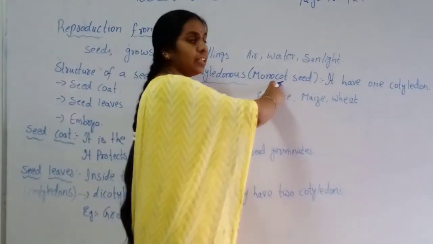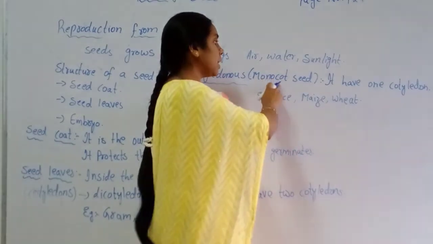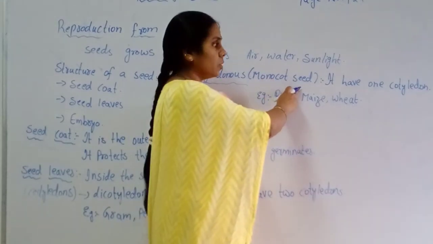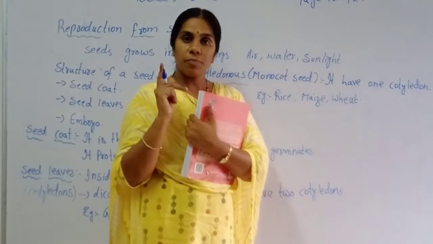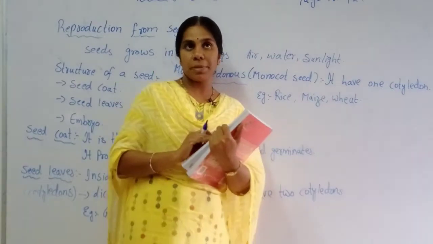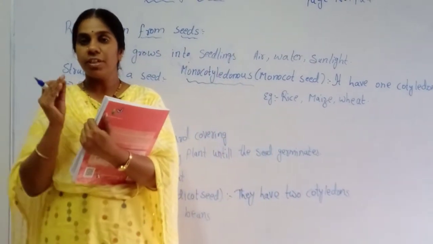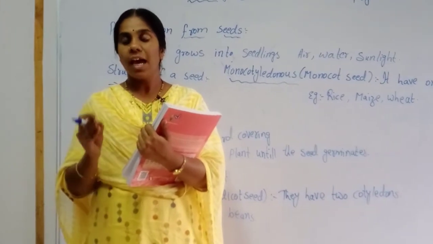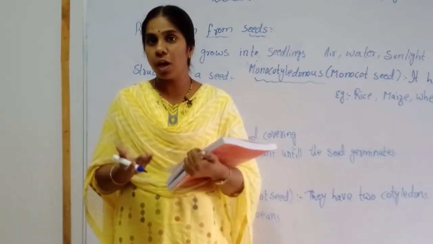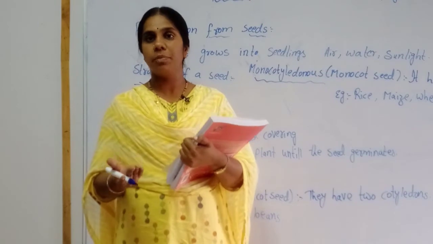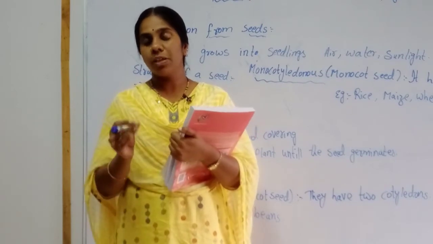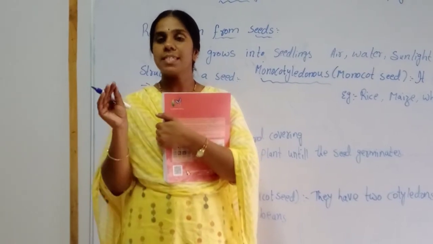Monocotyledonous, we can call them monocot seed also. They have only one cotyledon. For example, if we take rice, maize and wheat, can we cut them into two halves? No, we cannot cut them. That is the reason we call them monocot seed.